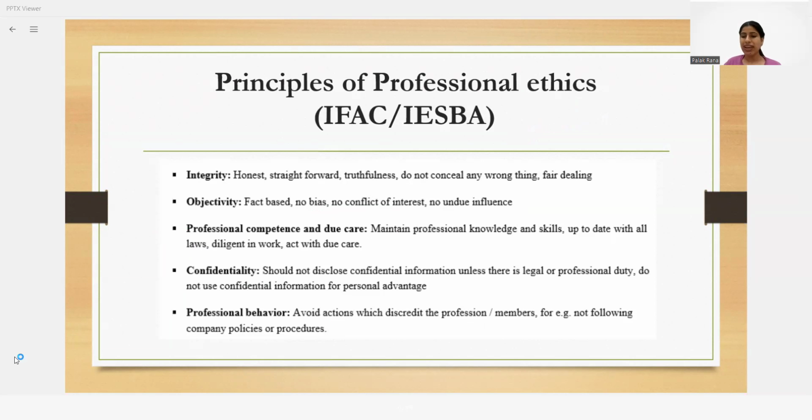That means you should not be involved in any activity that is going to harm the reputation of ACCA. The same applies to me. It's applicable to me that I should respect ACCA, and I should respect the fact that I am an ACCA member. So I should not be involved in any activity which is going to harm the reputation of ACCA as well.